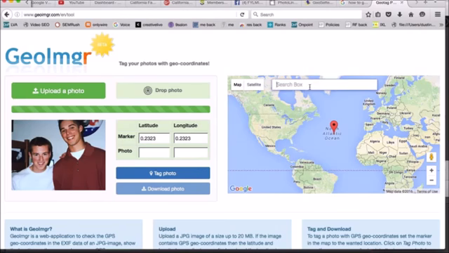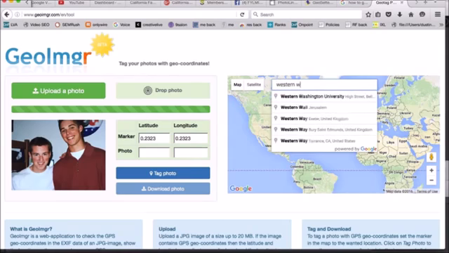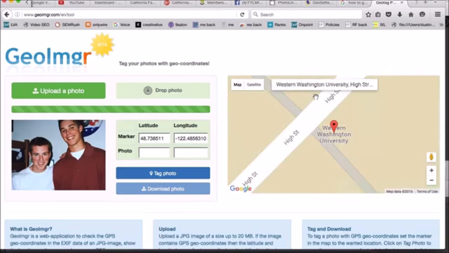And so I'm just going to type in the search box where this was taken. It was taken at Western Washington University. I don't know the exact address, but you can actually type in an exact address, or obviously in this case just a location, Western Washington University. So it's dropping the pin right there. I'm just going to click Tag Photo. The photo now has these geo coordinates attached to it, and then you're going to want to download the photo. This is going to give you a new photo with your geotagged image.